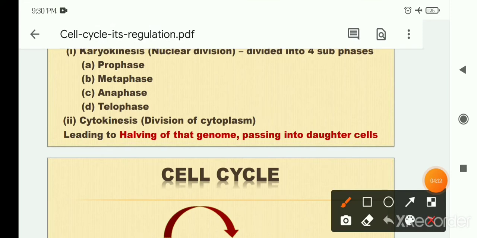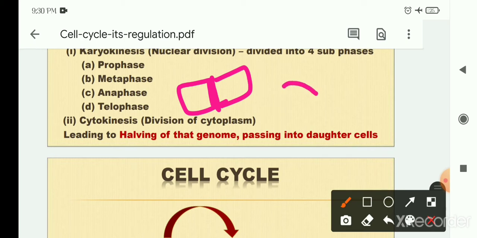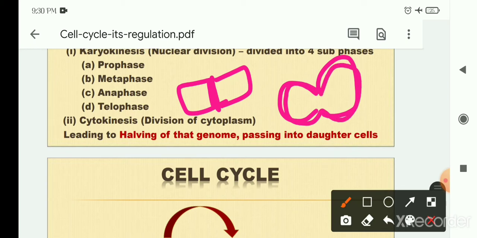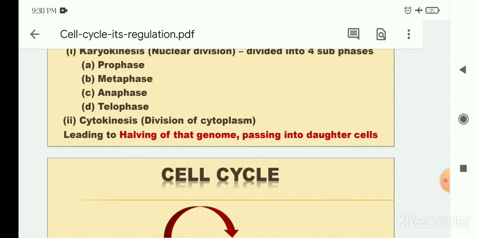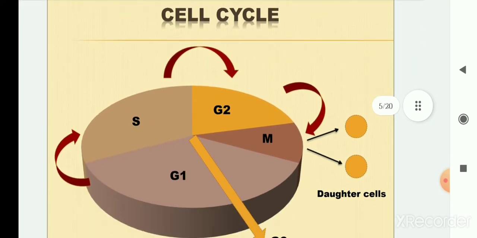In the cytokinesis, there are two processes. One is cell plate formation, where the cell is divided by a plate-like structure, and this process occurs in plant cells. And another one is the cell furrow formation, where a furrow-like structure forms between the two cells, which leads to the division of a single mother cell into two daughter cells. So remember one thing, cell plate formation occurs in plant cells, and cell furrow formation occurs in animal cells.